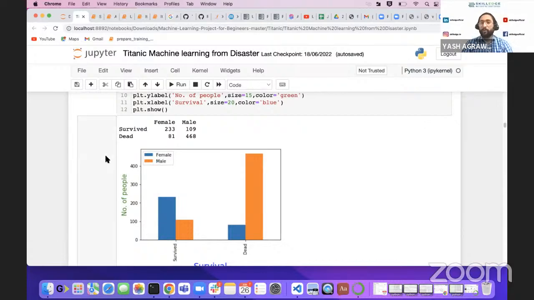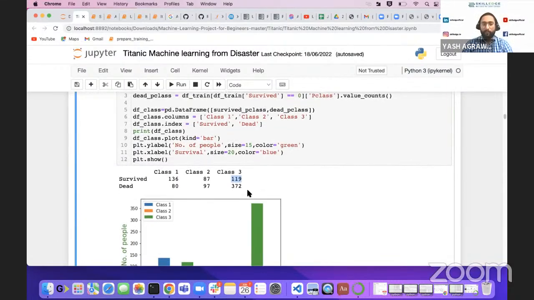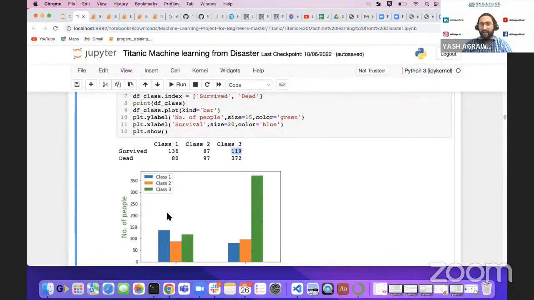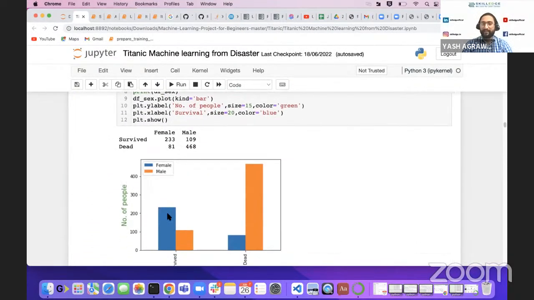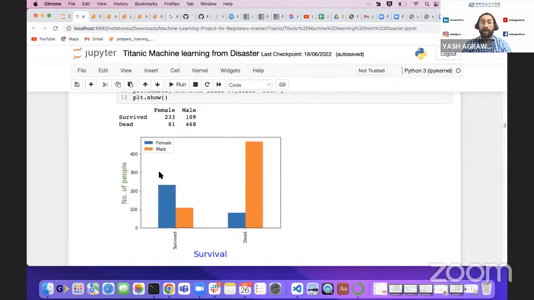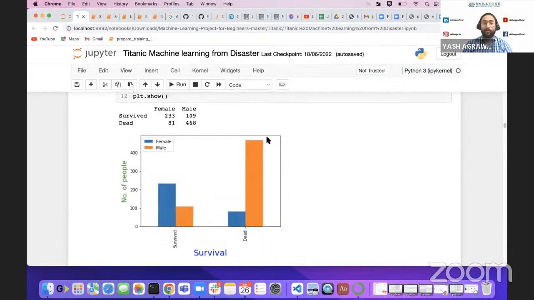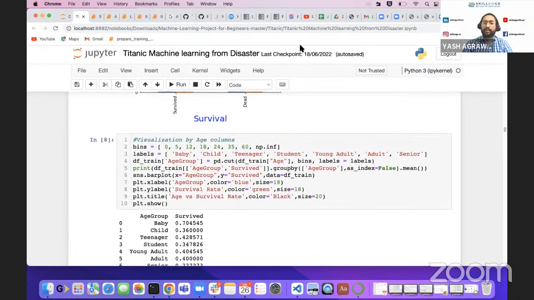So now we know we have to be from class 1 to have a higher chance. And yes, we need to be female to survive. So then we have a much higher chance, right? Okay. Now we did a similar analysis with age, right?